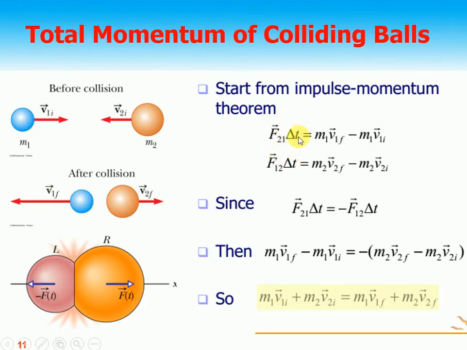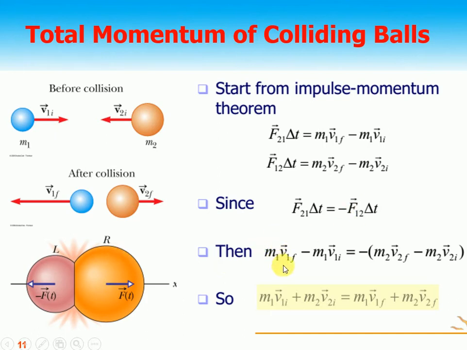So F21 delta t is the change in momentum of body 1, that is m1 v1f minus m1 v1i. Similarly for body 2, m2 v2f minus m2 v2i. This change in momentum gives you the impulse on body 1 because of 2, and on body 2 because of 1. You see in these two cases, F21 delta t and F12 delta t, the forces applied by 1 on 2 and 2 on 1 are the same, but in opposite directions.